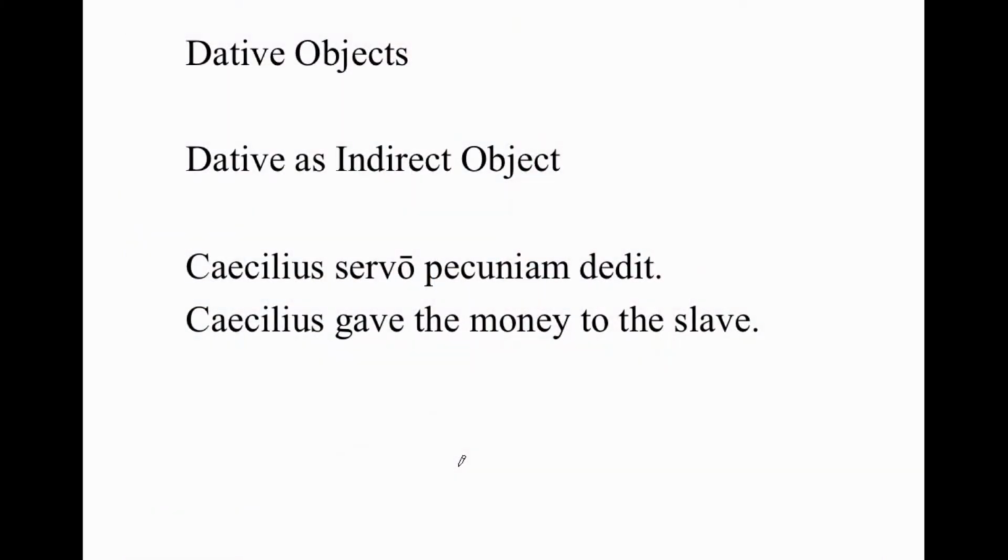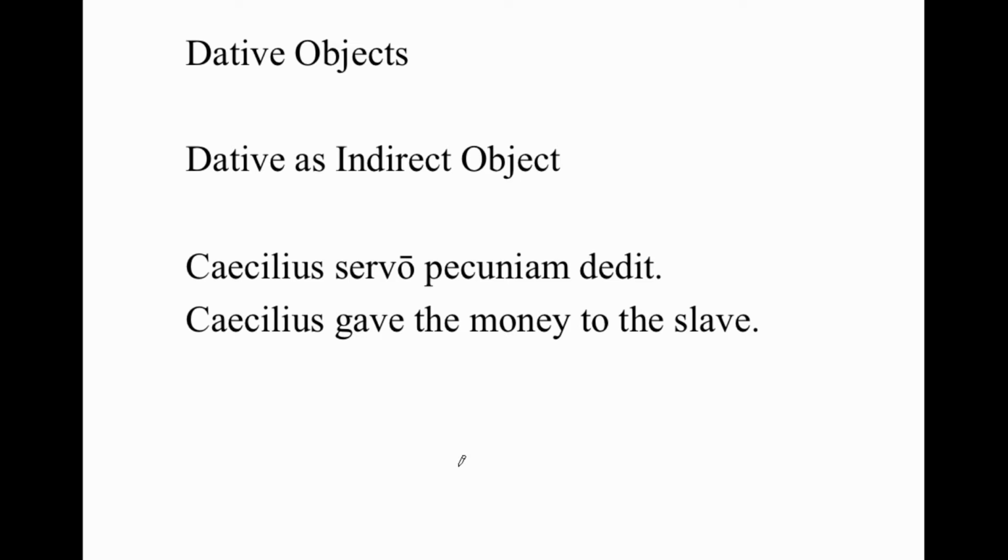Okay, in this short tutorial video, we're just going to explore the fact that dative, which we already know is used for indirect objects, to or for something or someone, can also be the object of certain verbs. So here's what we already know, dative as indirect object.